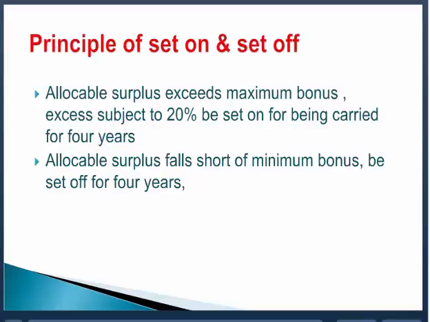Minimum bonus we have talked about, 8.33%, maximum bonus 20%, and the principle of set on and set off. Actually, the system in the Act is very automatic. Suppose you have more allocable surplus, 20% you can pay, and then the remaining you can transfer to the set on. As and when there is a deficiency, we can take from the set on. It is something like this.